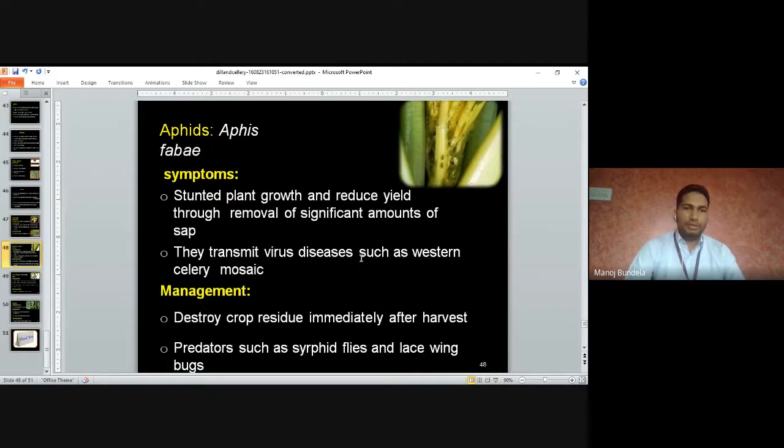Next is aphid. The symptoms are stunted plant growth and reduced yield through removal of a significant amount of sap. It sucks the sap from the leaf and transmits viral diseases such as Western celery mosaic, which is transmitted by the aphid only. Management: destroy the crop residues immediately after harvesting. When the attack of virus starts, we destroy the complete plant. Predators like syrphid flies or lacewings can be used to control the aphid.